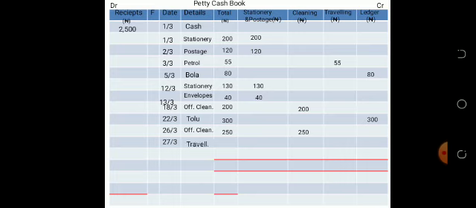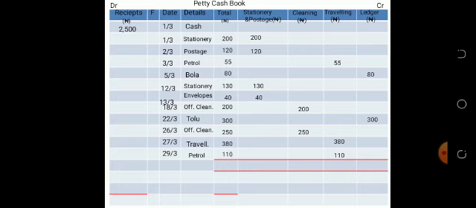27th, traveling. Paid for traveling. Put it under the total column. Put it under the traveling column. 29th, petrol. How much? 110 naira. Put it under traveling. Now, this is all you have about the transactions. That is the end of all the transactions.